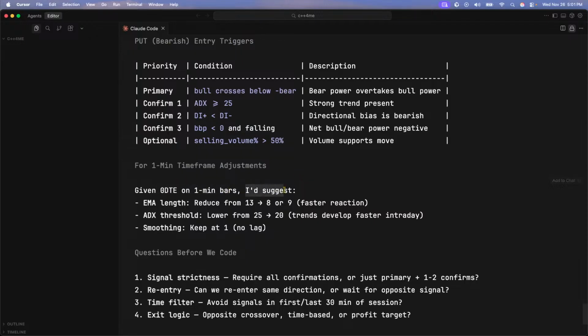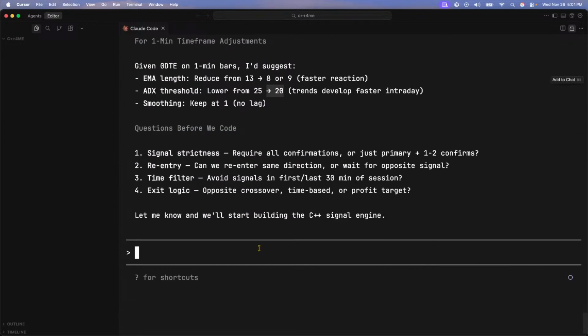Given 1 minute bars, I suggest a faster EMA length. Now I'm going to drop EMA to 5, and I'm going to drop the ADX threshold to 8. All right, we are going to do EMA 5 and ADX threshold of 8.